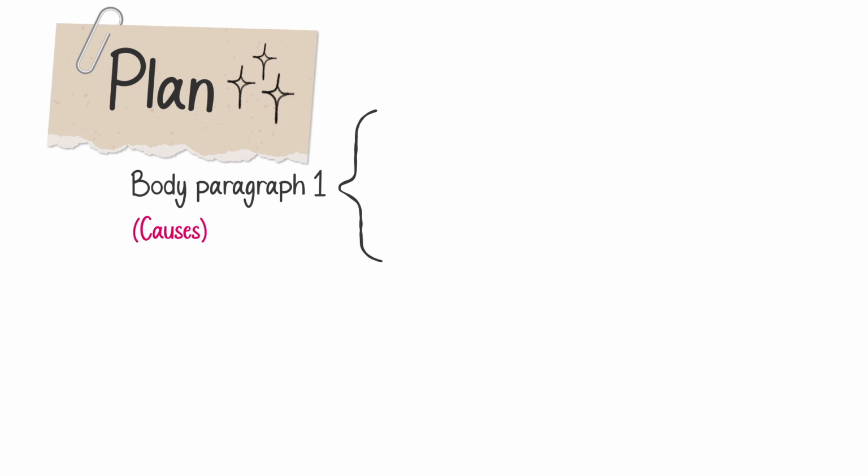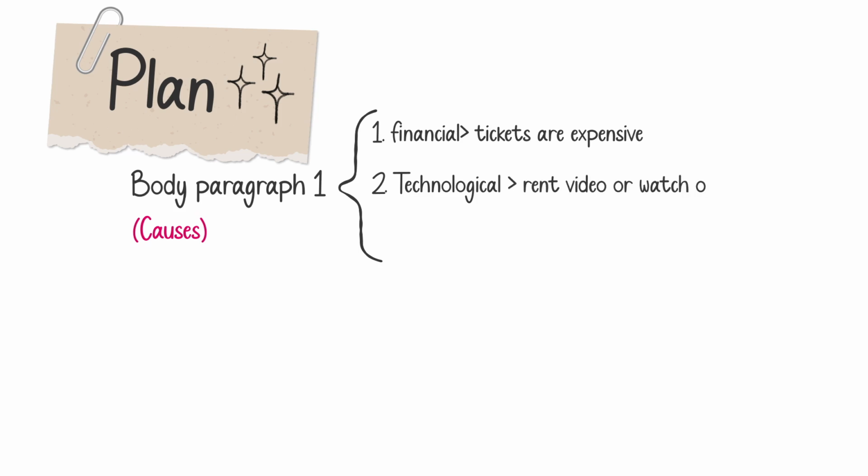The first one is financial. What do I mean by financial? It means that tickets nowadays are expensive. This is our first cause. Our second cause is technological. Why? What do I mean by technological? It means that due to technological advancements, nowadays people can rent videos or watch movies online. So there are no reasons that they have to get stuck in traffic and go to cinema theaters, right?